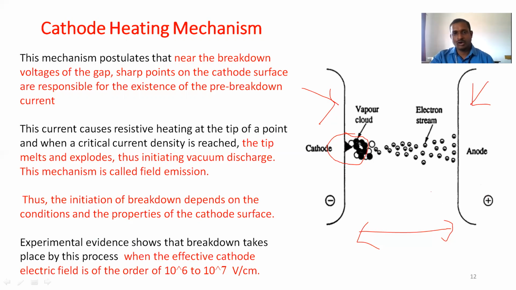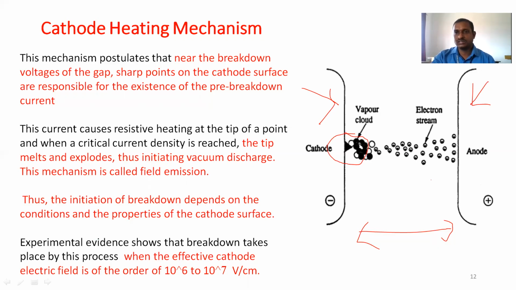So small sharp points on the cathode surface are responsible for the existence of the current growth. If the applied voltage reaches the breakdown voltage, the current growth will happen. Due to this current growth, the resistive heating process will happen. Due to the resistive heating, the tip of the cathode will melt and explode. This is the initiation of the vacuum discharge.